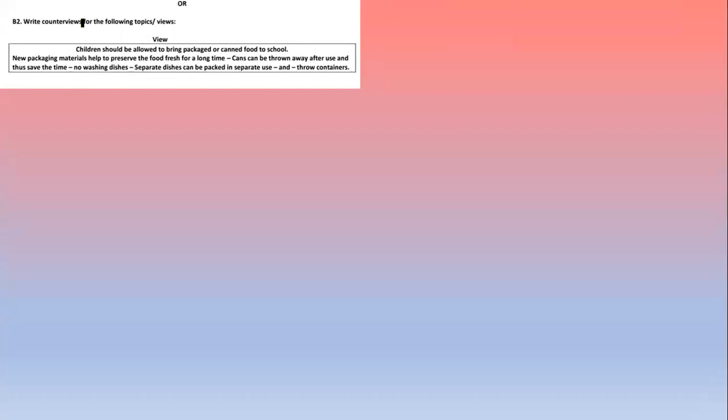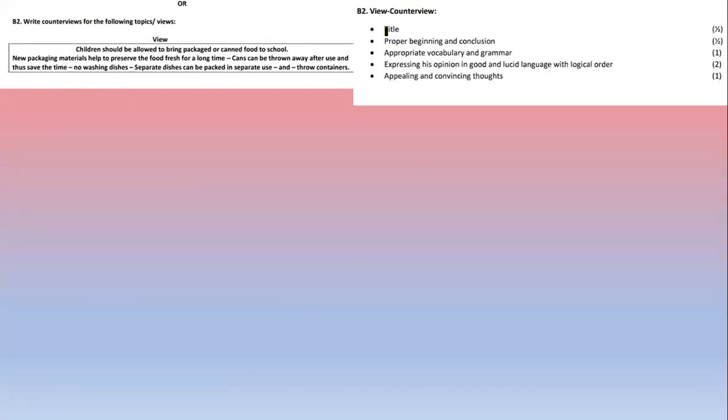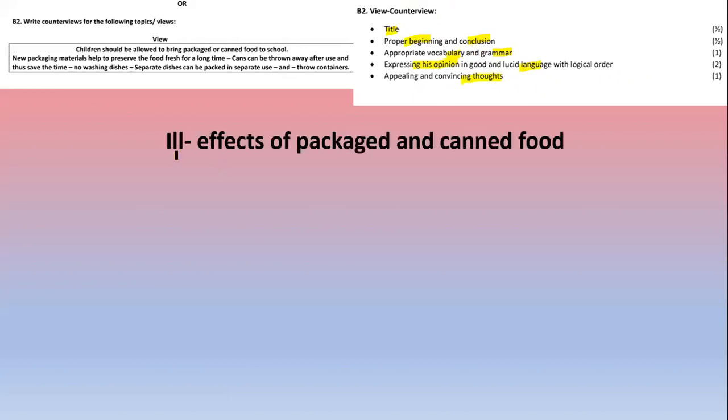to school. Now we have to write a counter view. We have to write the opposite, that they should not be allowed. So what points do we need to consider? We have to give a title, a proper beginning and conclusion, proper vocabulary and grammar, express opinion in good and lucid language, then appealing and convincing thoughts. Now we'll see the answer. Here is our title: ill effects of packaged and canned food.